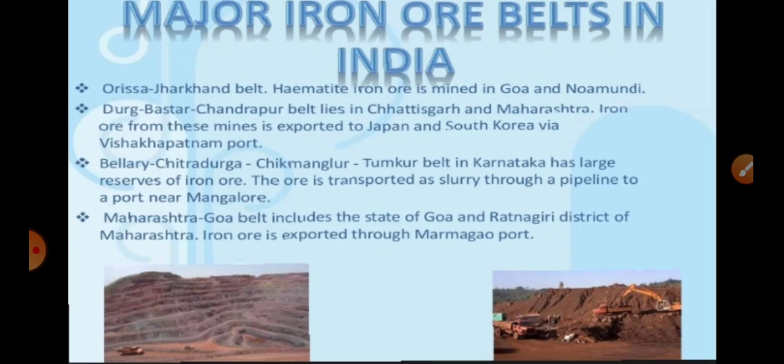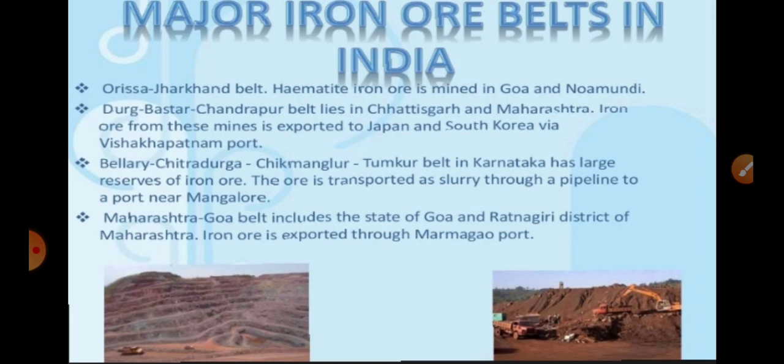The next one is the Durg-Bastar-Chandrapur belt, which lies in Chhattisgarh and Maharashtra. The iron ore from this belt is exported to Japan and South Korea via Visakhapatnam port, the nearby port of this belt. The next belt lies in Karnataka: the Bellary, Chitradurga, Chikmagalur and Tumkur belt. It has large reserves of iron ore, which is transported as slurry through pipeline to a port near Mangalore.